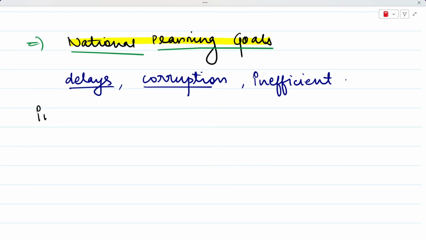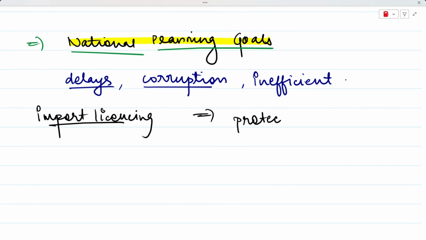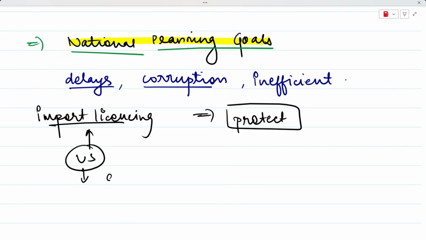Now if you think about it, import licensing was done, and basically you could not import into your country, because the government wanted to protect our domestic industries. If you start importing goods from other countries, let's say from the US, and US goods are of better quality, or you get US goods at a cheaper price, then nobody in India is going to buy goods from Indian industries, right?